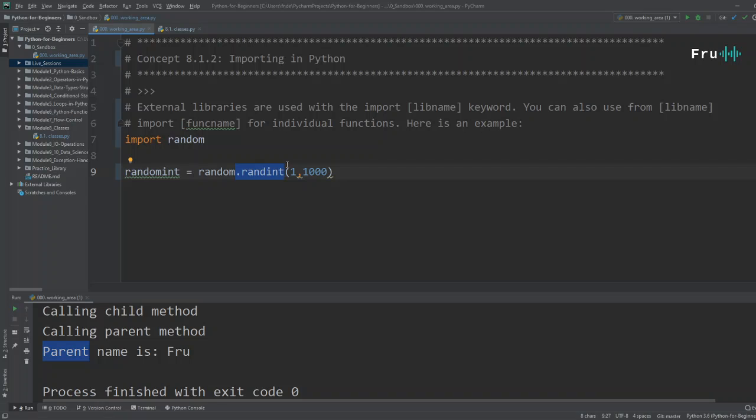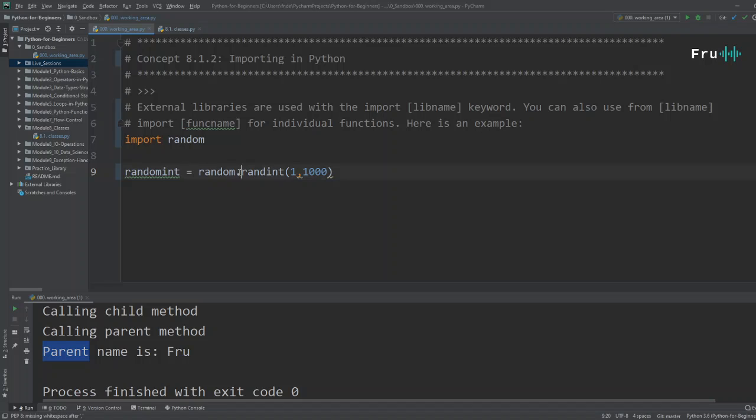Just imagine how we were calling methods of a parent class or a child class. This is basically what's happening. But instead of you writing this, somebody has written it and put it out there, and you're simply importing that. Technically not inheriting, but I'm just going to use all the methods that are available from that particular class.